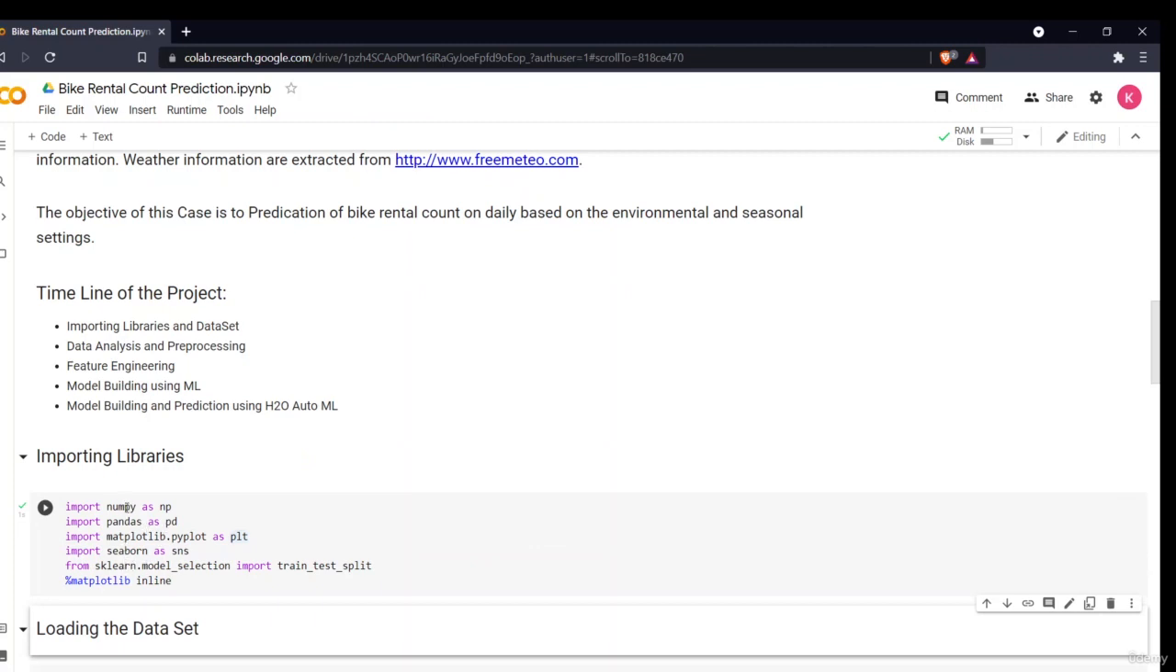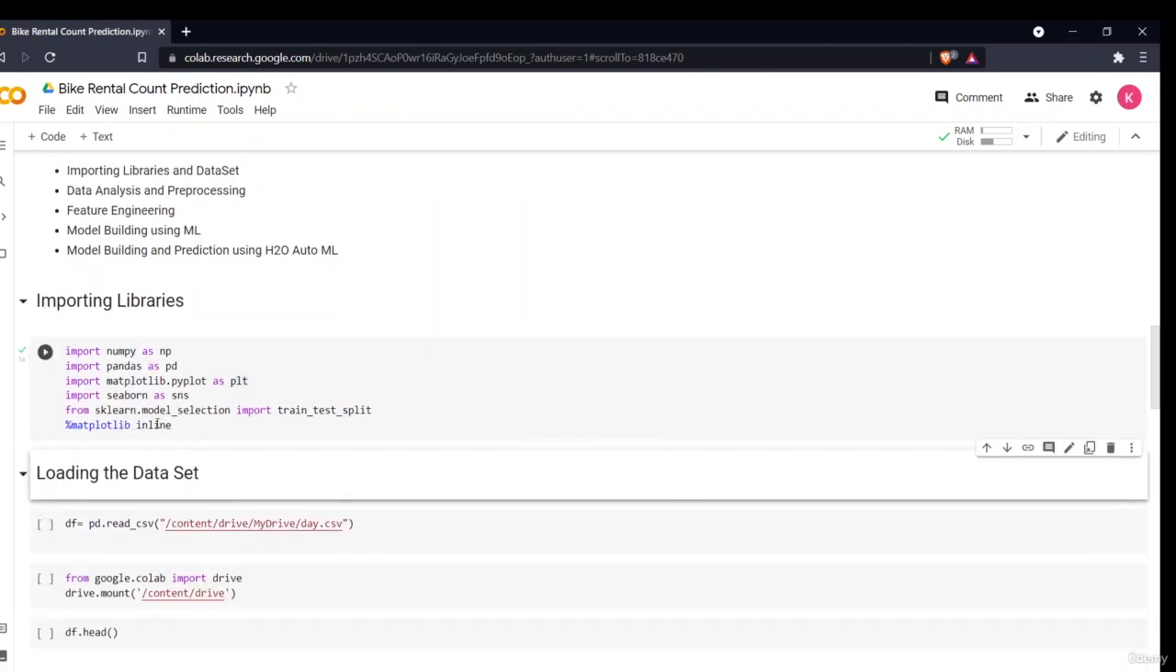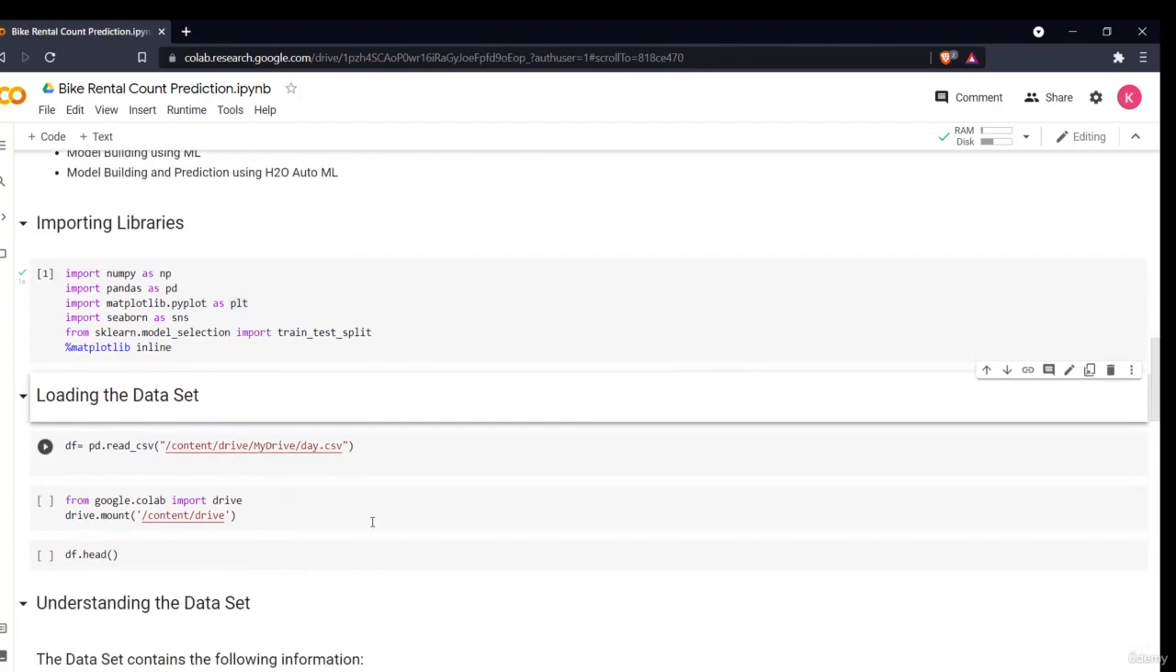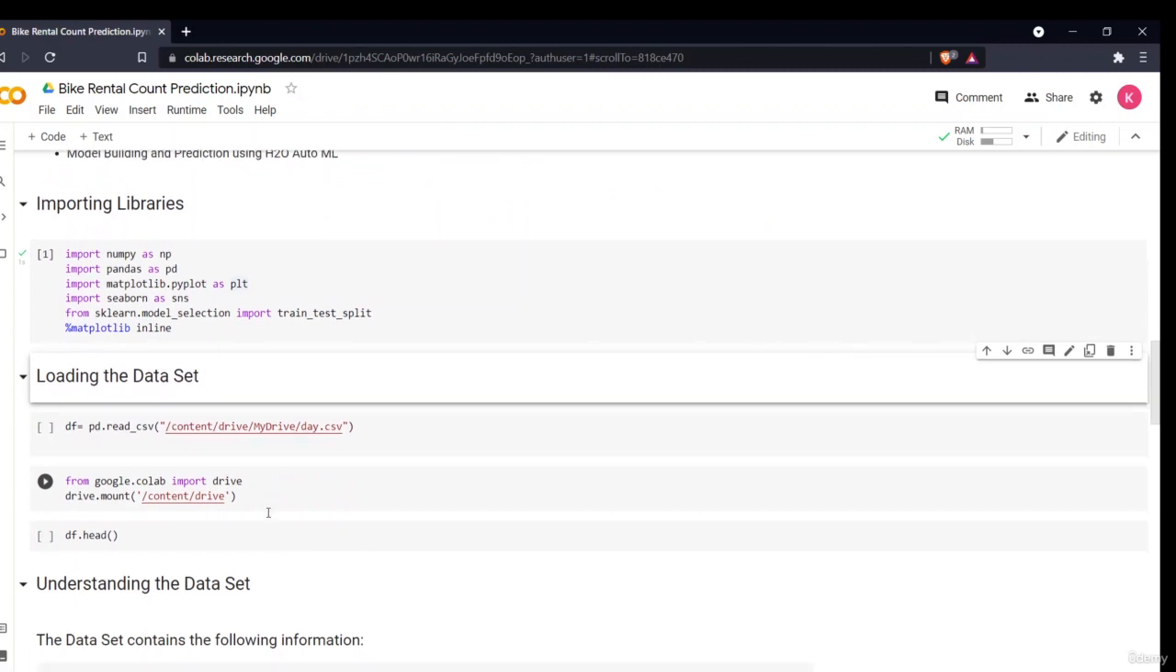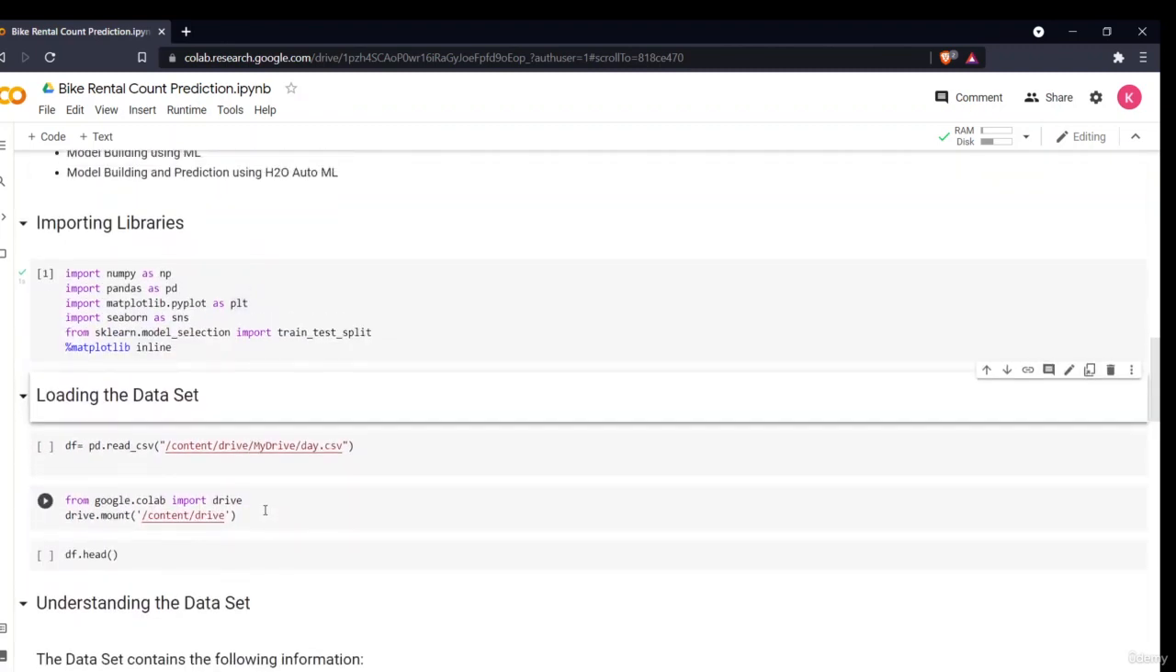So now NumPy, Pandas for processing, Matplotlib, Seaborn for visualization, sklearn model selection basically for all the data pre-processing techniques and all the other things. So now the very first thing is we have to load our data set. Okay, we have to load our data set.